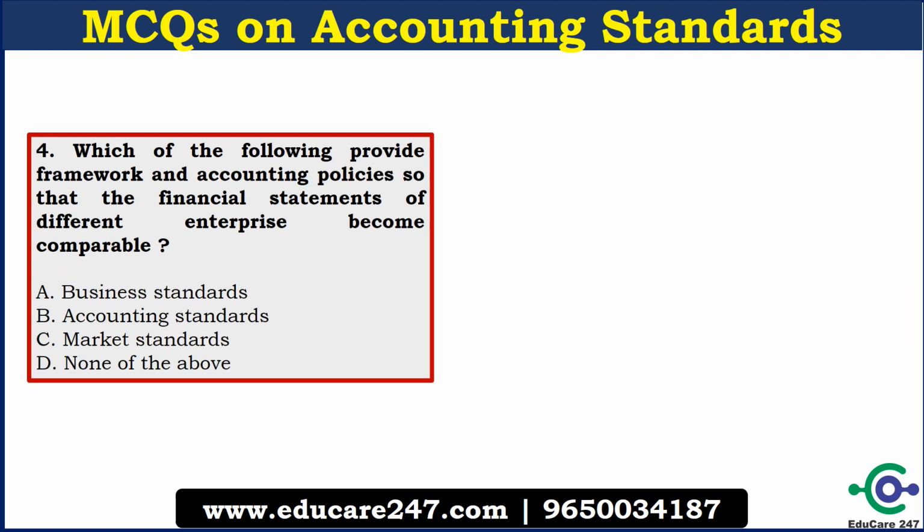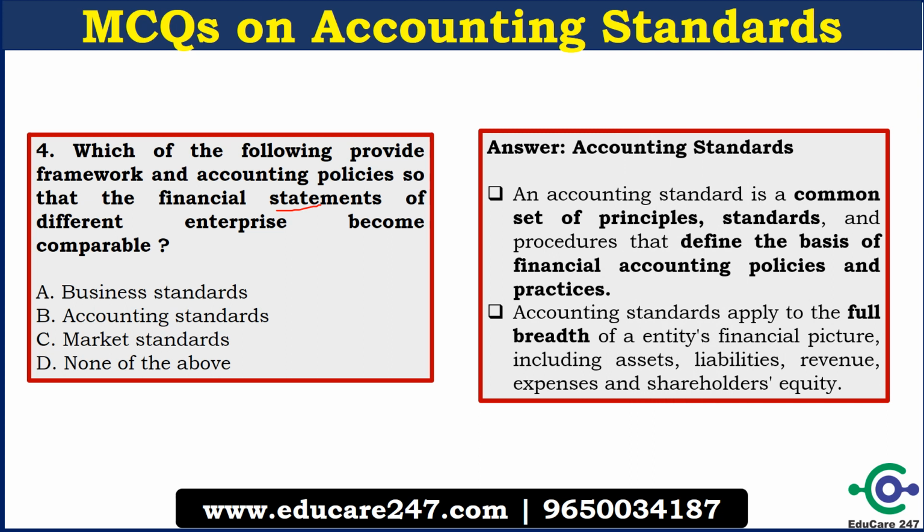The next question is, which of the following provides a framework and accounting policies so that the financial statements of different enterprises become comparable? The answer is accounting standards. Basically, an accounting standard is a common set of principles, standards and procedures that define the basis of financial accounting policies and practices.